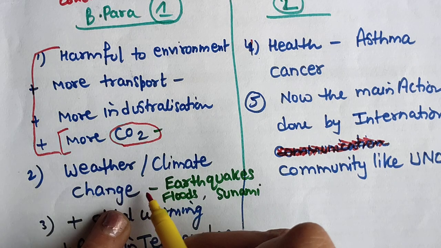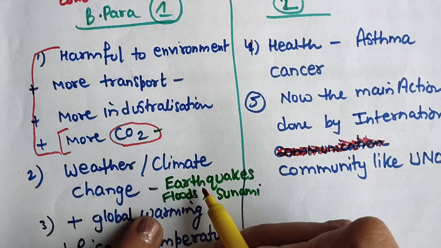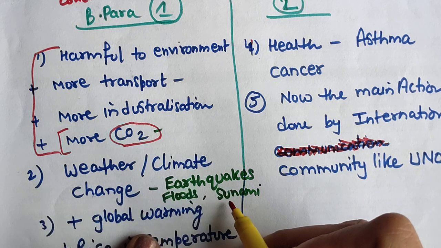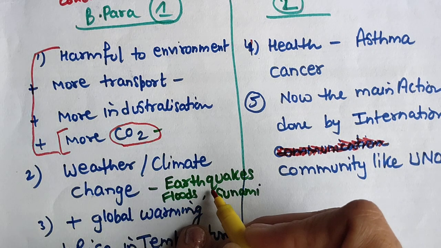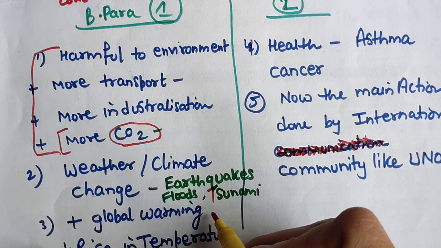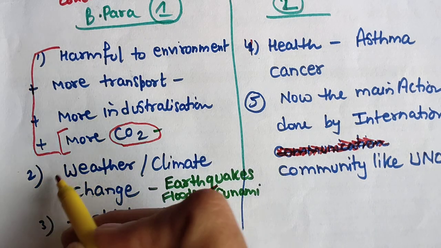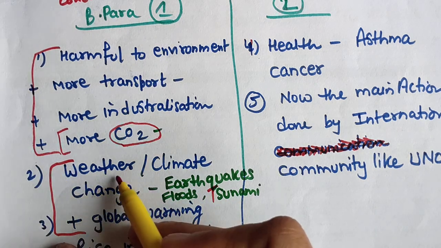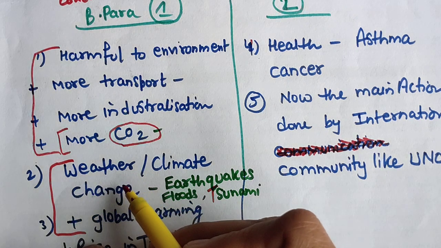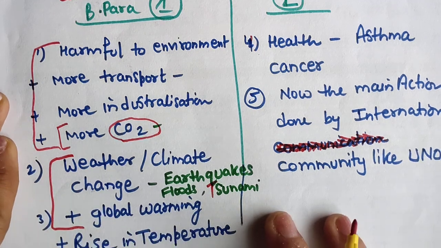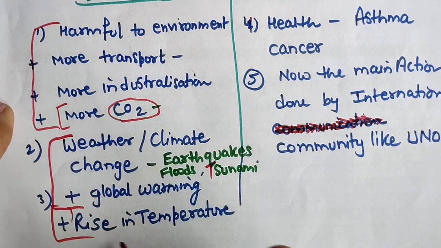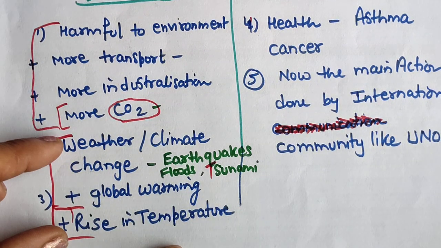Climate change, so we can experience earthquakes, floods, or unusual climate change. You can use the word tsunami here, okay, the T is silent, and global warming. So these 2-3 are interrelated. Weather will change, climate change will be there, definitely global warming will be there, and what will happen after that? Rise in temperature will be there. So this is the second point.